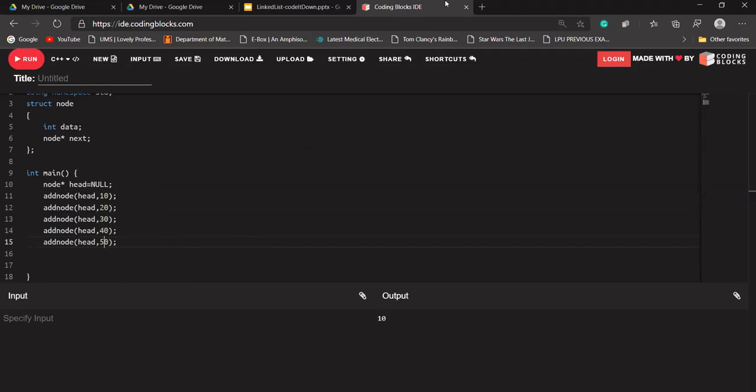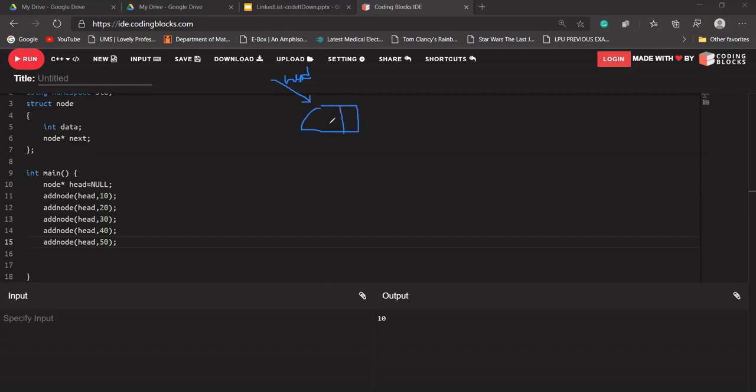So what should our function do? Let me write something. It should create a node, and our head should be pointing to this node.